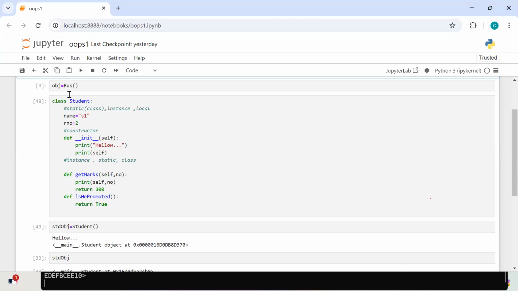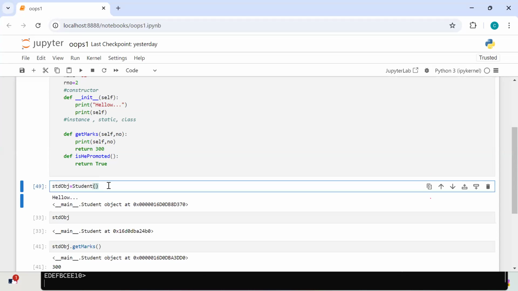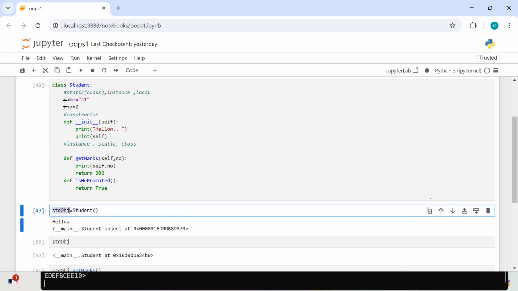When you can get the services from the class means you have to create an object for that particular class. Whenever you create an object, you can think of it as physically existing. Whenever it is physically available, you can use it or not? Yes or no? So whenever the object is available, you can use the members of a class. Clear? What is a class and what is an object? Again, I'm telling you, this definition is not only for Python, it is for any programming language.